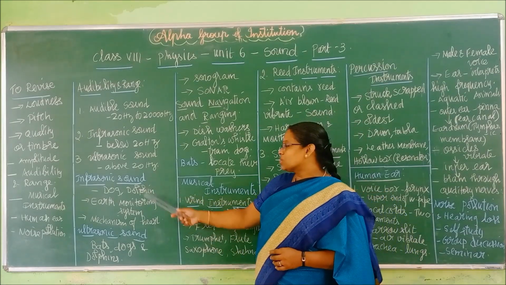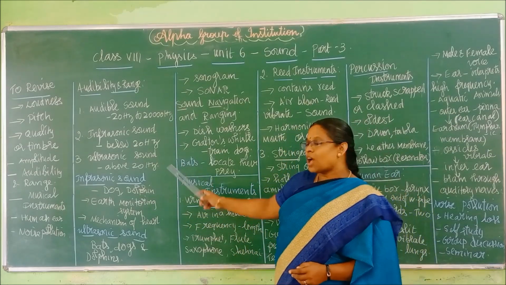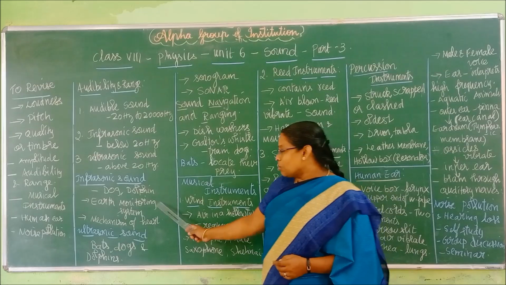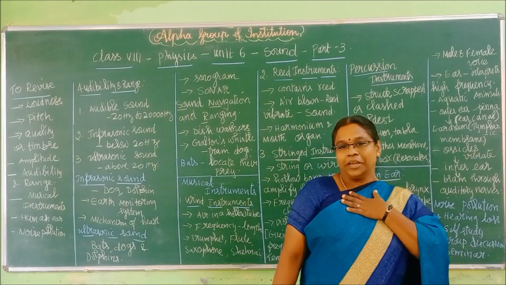So infrasonic sounds can be heard by dogs and dolphins. These sounds are used in earth monitoring systems and to learn the mechanism of the human heartbeat.